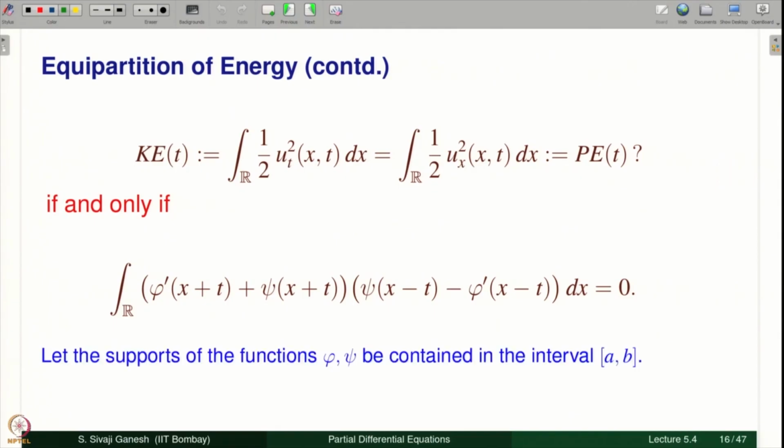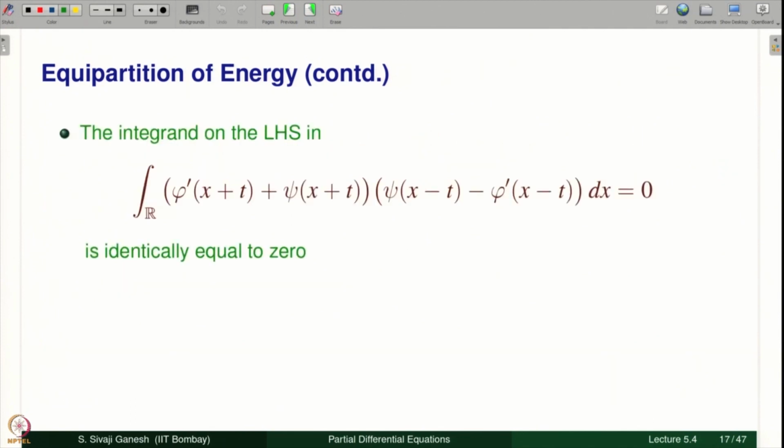Now we have assumed phi and psi have compact supports, right. So let them be contained in an interval AB. Any compact set you can always put inside some closed and bounded interval AB. So let AB be such that the supports of phi and psi are contained in AB. It means outside AB, phi and psi are 0. Now the integrand on the LHS is identically equal to 0, because one way of assuring that the integral is 0 is to assure that the integrand is 0. So that is why we are interested in making the integrand equal to 0.